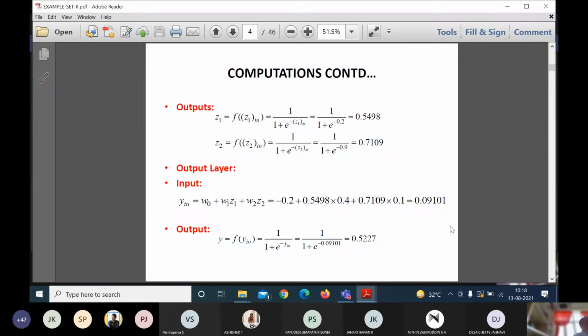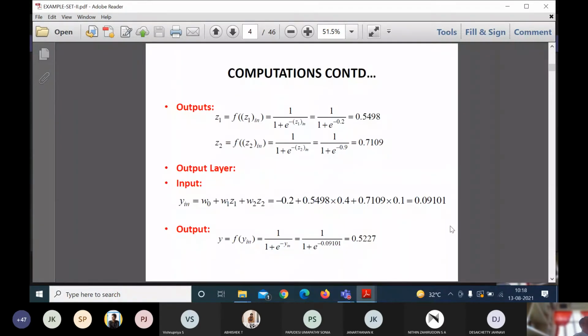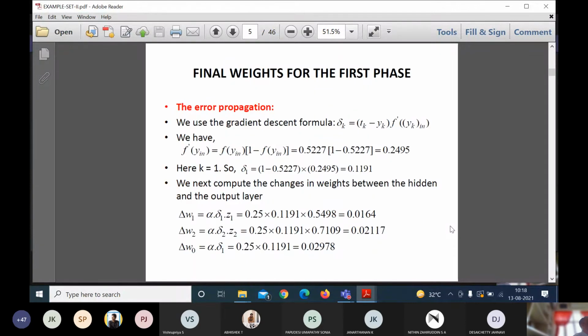Any doubt? Yes, sir. Okay. Next one, still now it is iteration number 1. If the target and the actual output are not matched, what I will do is feed back the output signal as an error signal to the hidden layer, as per the back propagation network feature. So I need to calculate the error propagation.